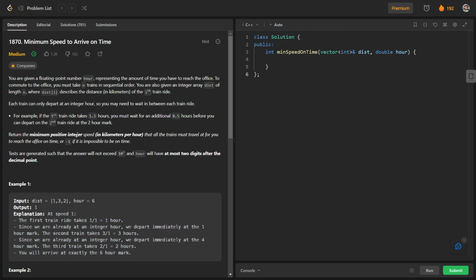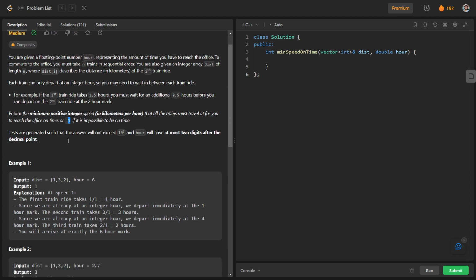So this is the thing, and what we have to do is return the minimum possible integer speed in kilometers per hour that all the trains must travel at for you to reach the office on time. This is the minimum positive integer speed, and if it is not possible we have to return -1. So basically this question can be solved using binary search.